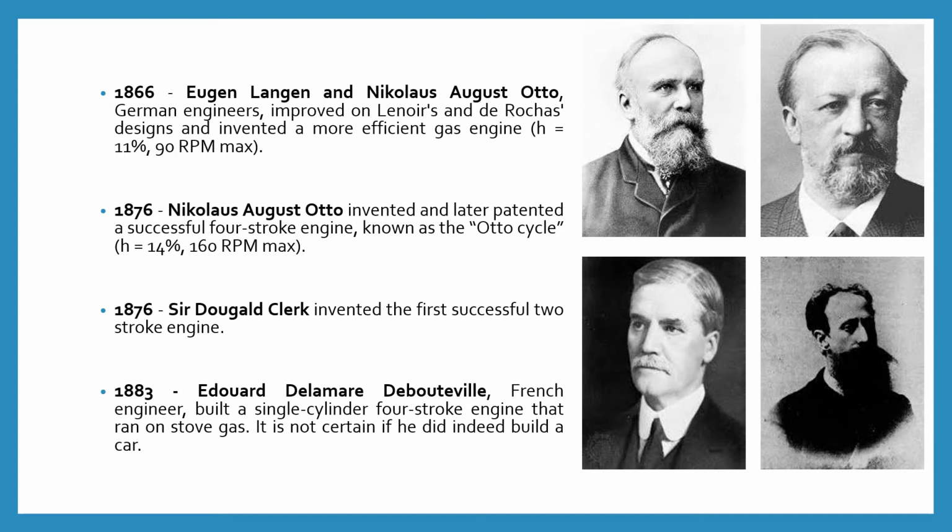In the same year, Sir Dugald Clerk invented the first 2-stroke engine. And in the year 1883, Edouard Delamare-Deboutteville, a French engineer, built a single cylinder engine which ran on stove gas.